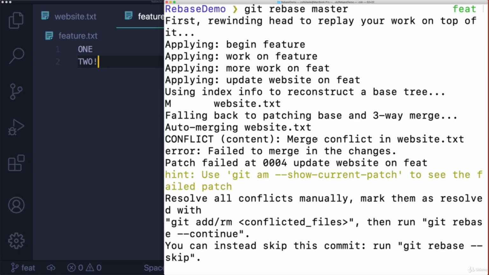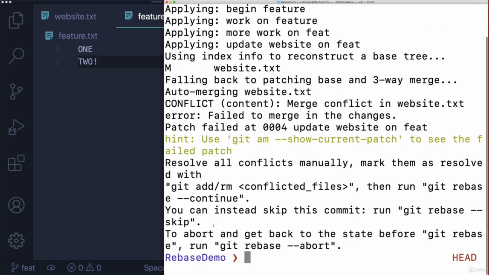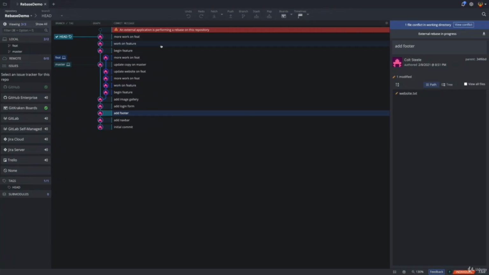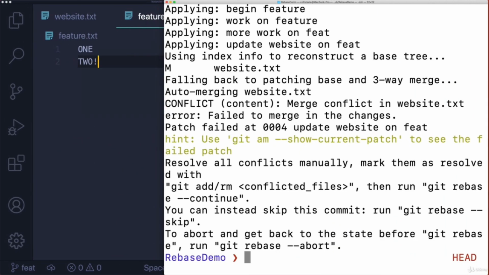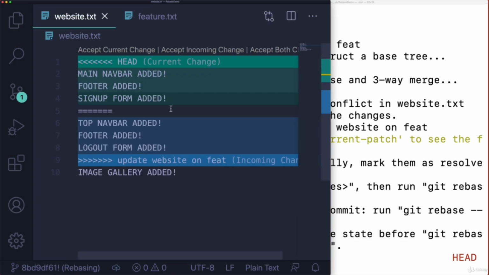So I have a couple of choices. One, I can just abort the whole thing. It tells me exactly what to do: to abort and get back to the state before, run git rebase --abort. But basically, we are part of the way through rebasing. It made some new commits, but it hit a conflict, so we need to resolve that. In this case, it's just one file, website.txt. I'll go in there and decide what to keep and what not to keep, just like with any regular old merge conflict.